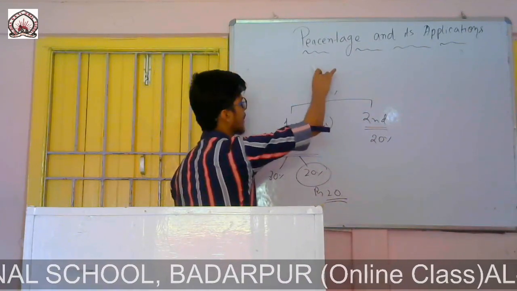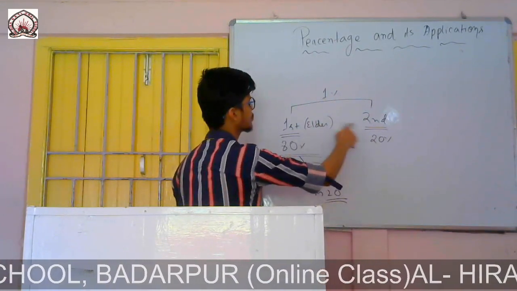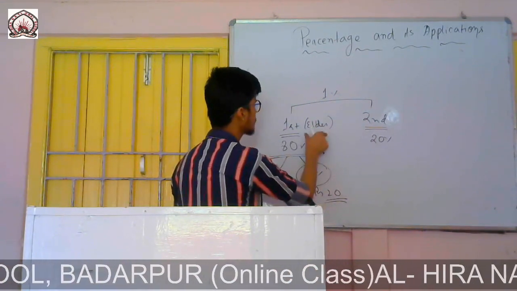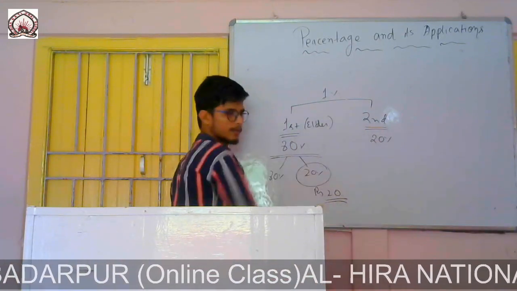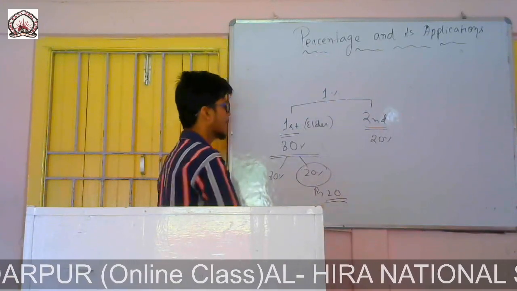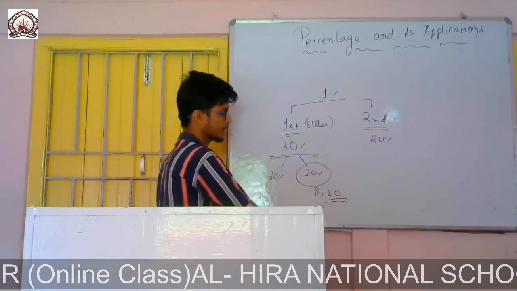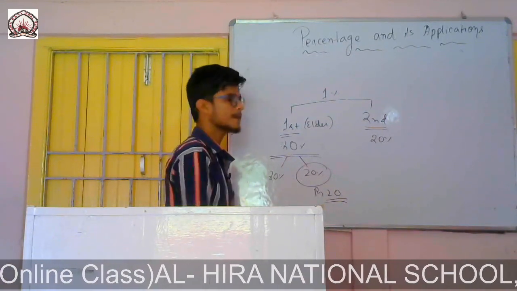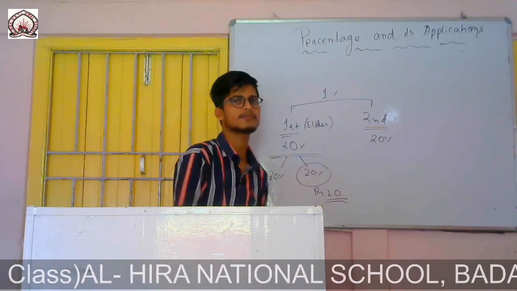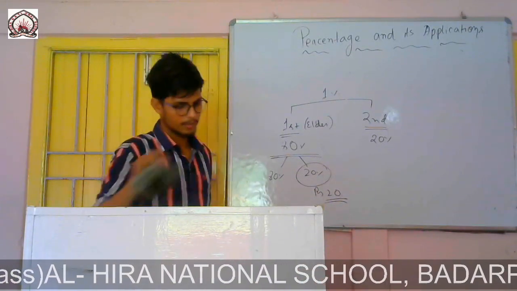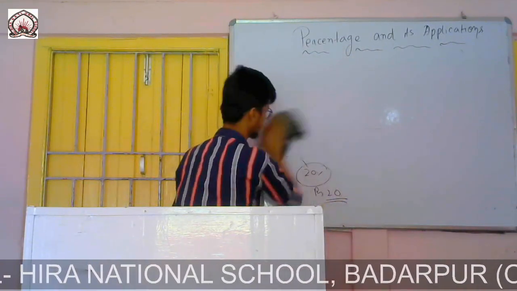Out of his total income, the father only shares 1% as pocket money with his two sons. The elder son got 80% of 1%, and the younger son gets the remaining 20%. It says that out of his pocket money, the elder son used to spend 80% and save 20%. If he saves rupees 20, then what is his father's monthly income? So we will solve this one and you will find his father's monthly income.